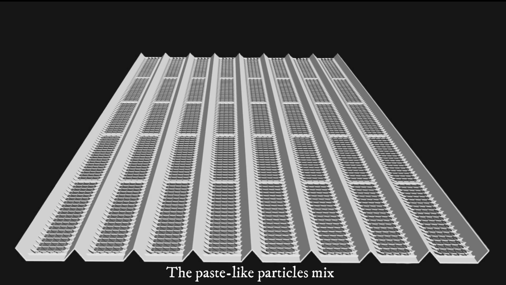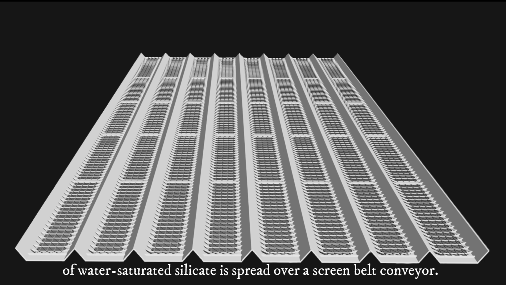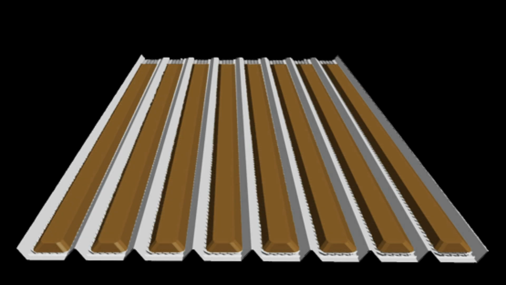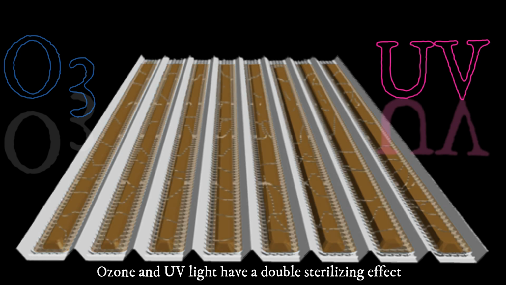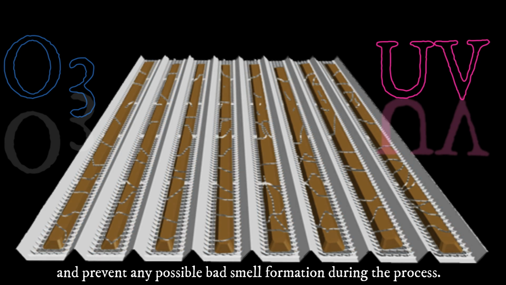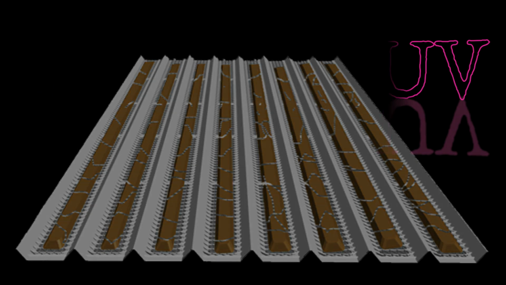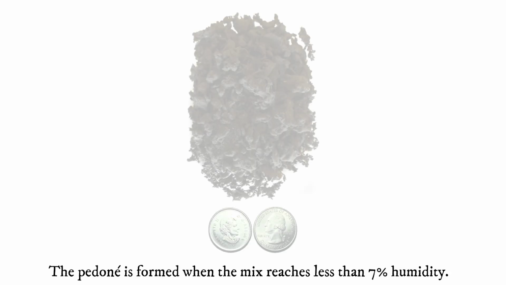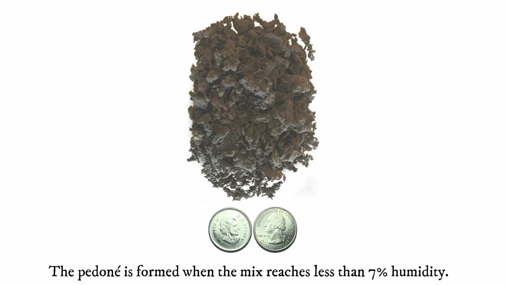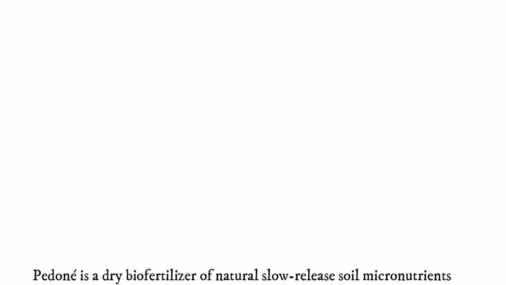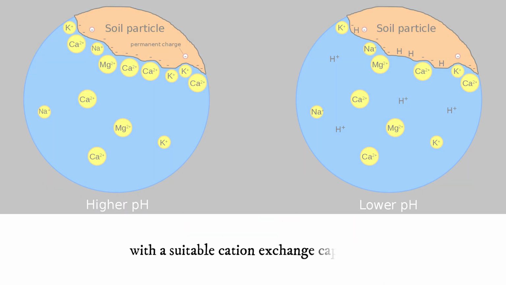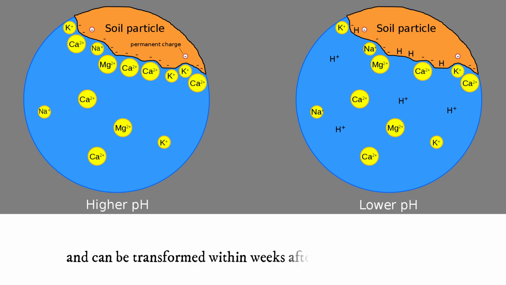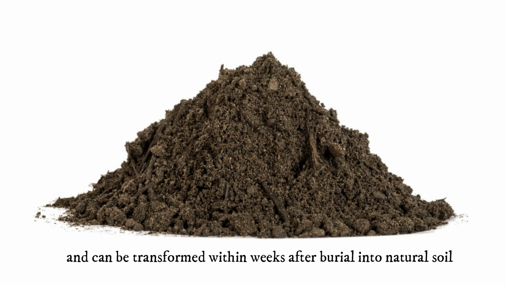The paste-like particles mixed with water-saturated silicate are spread over a screen belt conveyor. Ozonated dry air blowers are used to dry the mix. Ozone and UV light have a double sterilizing effect and prevent any possible bad smell formation during the process. The pedoné is formed when the mix reaches less than 7% humidity. Pedoné is a dry biofertilizer of natural slow-release soil micronutrients with a suitable cation exchange capacity and can be transformed within weeks after burial into natural soil.